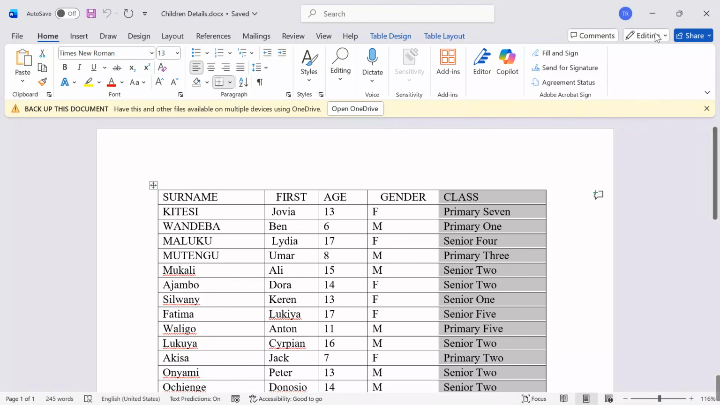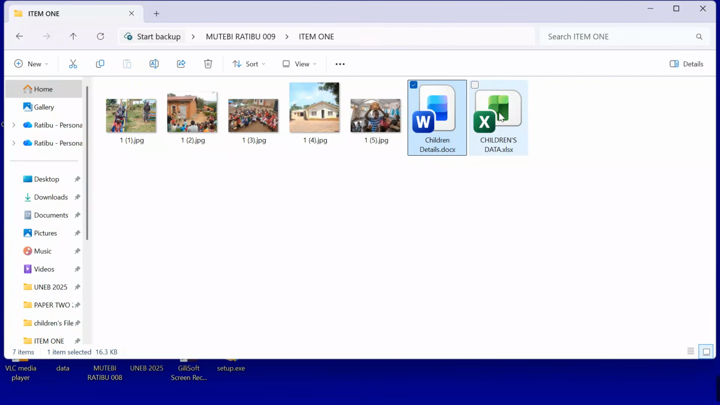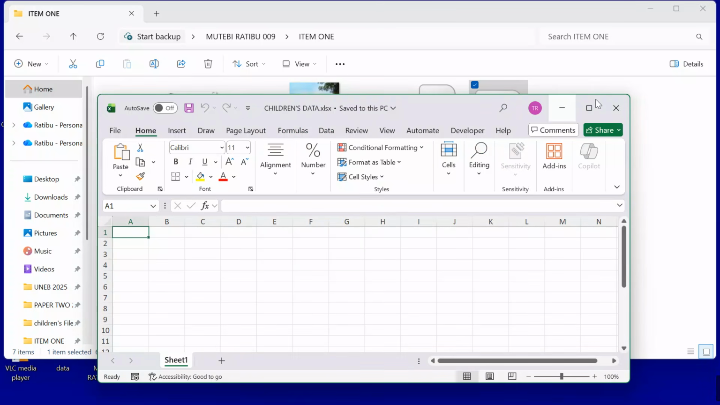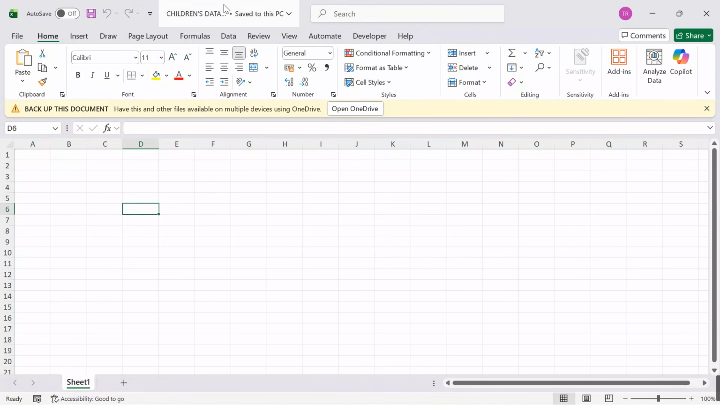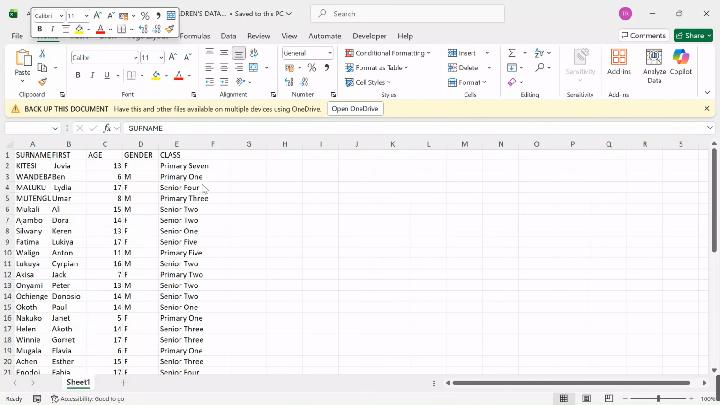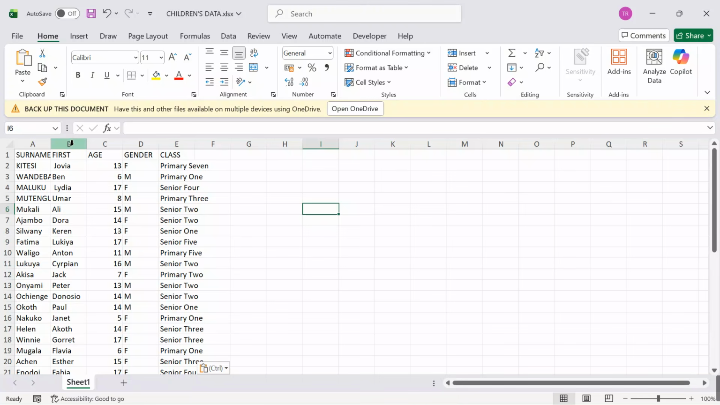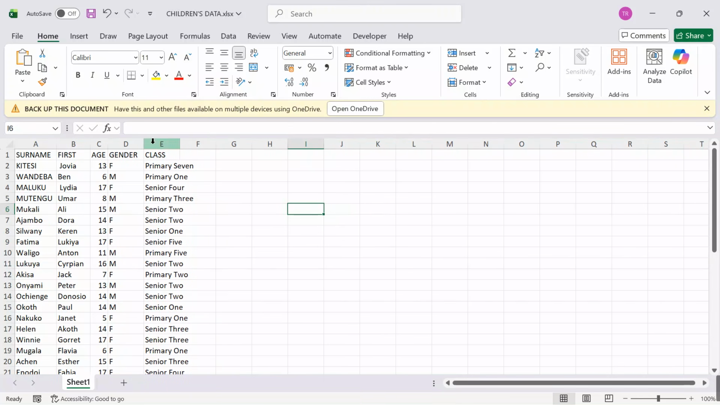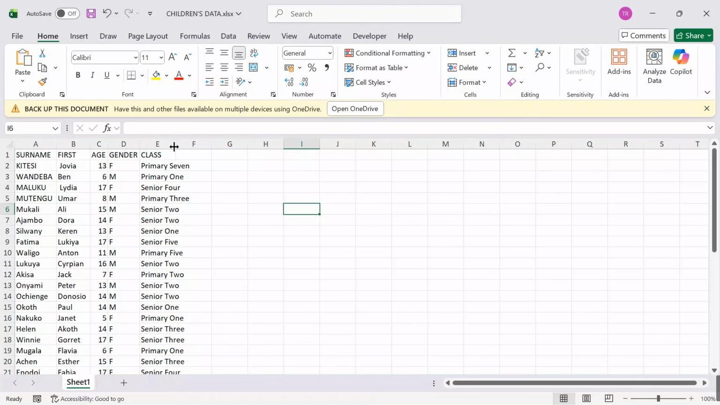Come back, open your spreadsheet, which is this one. Double tap for it to open. Okay, after reaching here, our file is called children's data. I will come and paste. Right click, choose the paste option. Yes, so when you check here, our data has been imported from word processing to spreadsheet by just copying and pasting.